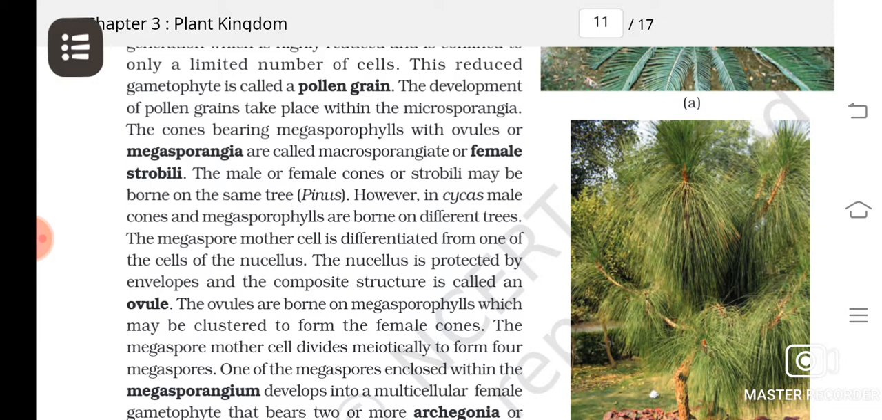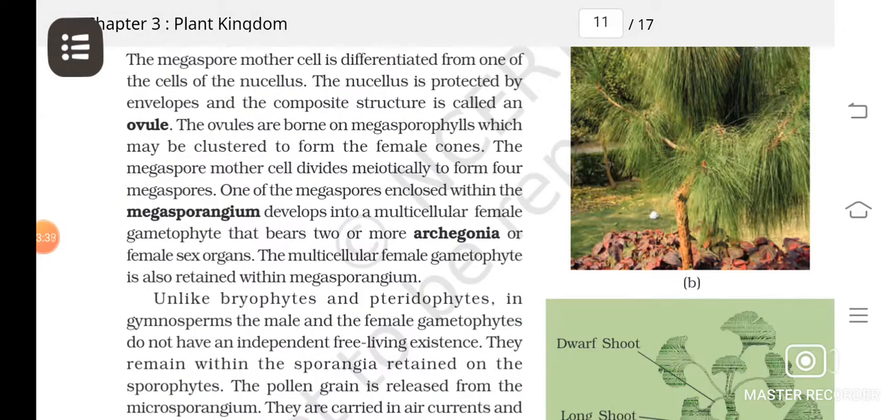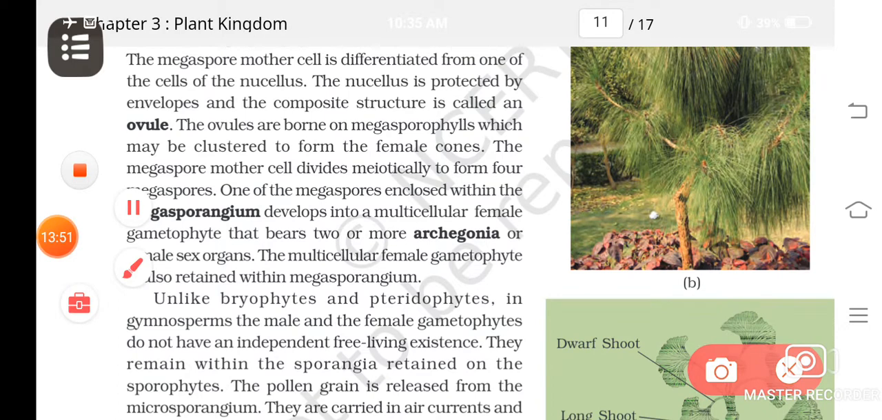Okay, megaspore or the ovule. The ovule contains what? When it is in young stage, it will have one coating, and then some parenchymatous tissues called nucellus. Nucellus protected by the envelope, and that is known as what? Ovule. So the megaspore mother cell is differentiated from one of the cells of the nucellus.